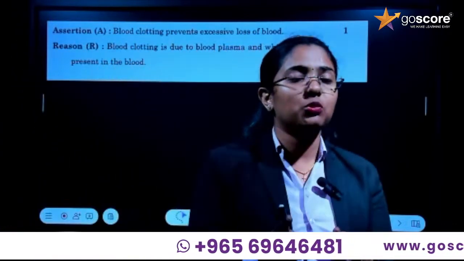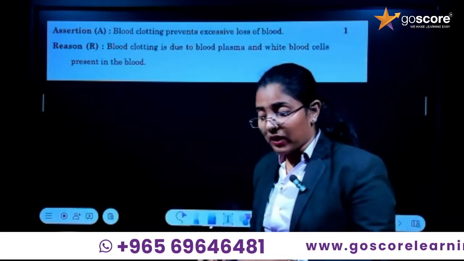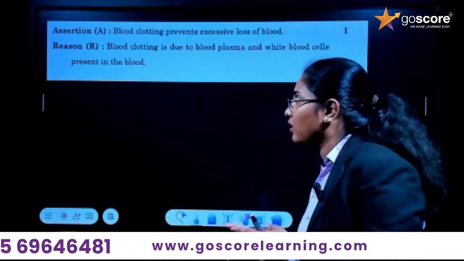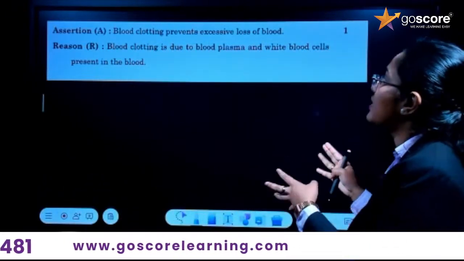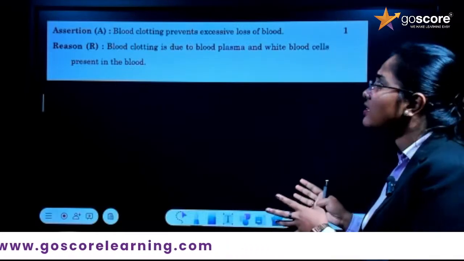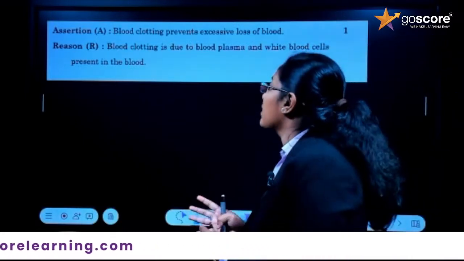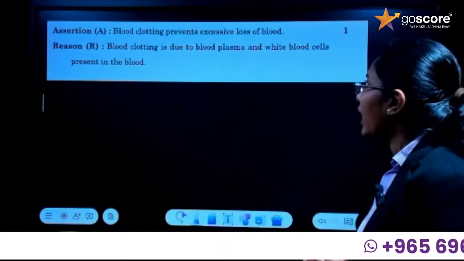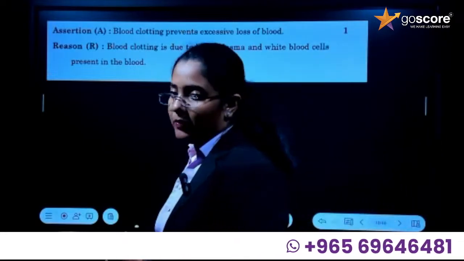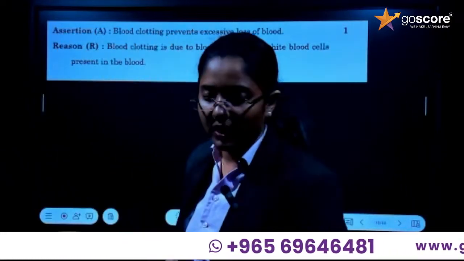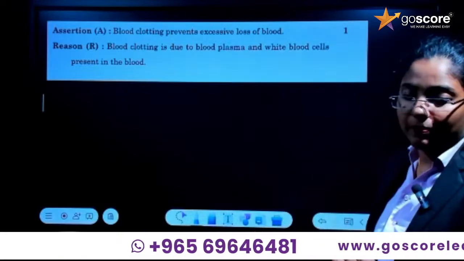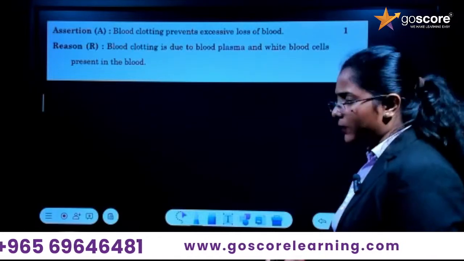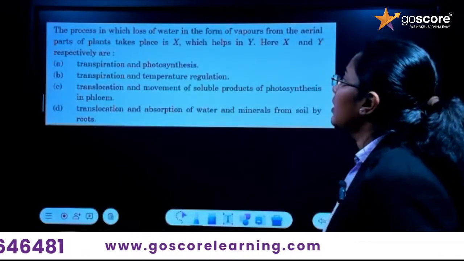Okay, so in grade 11 and 12, there is a chapter where it describes in detail the mechanism of actual blood clotting. So blood clotting prevents the excessive loss of blood. Yes, correct. The statement is correct. Then second, what is the reason given here? Blood clotting is due to the plasma and white blood cells present in the blood. Is it correct? Actually, it is because of the platelets. So we can see the statement A is correct, but R is wrong.